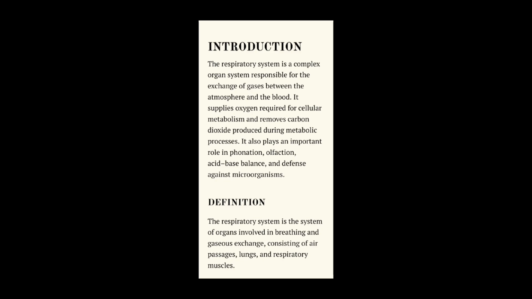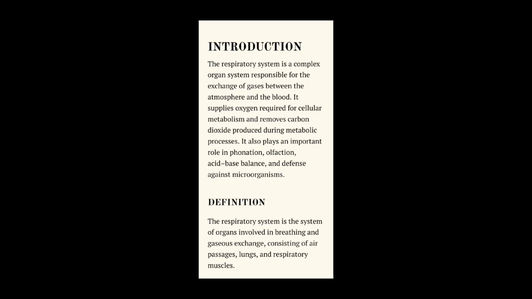Then lungs. Lungs are the primary spongy cone-shaped organs of the human respiratory system, located in the chest, which is responsible for exchanging oxygen from the air with carbon dioxide from the blood. Then the last is respiratory muscles. The primary muscle of respiration is the diaphragm, which causes inspiration by contracting and descending along with external intercostals.